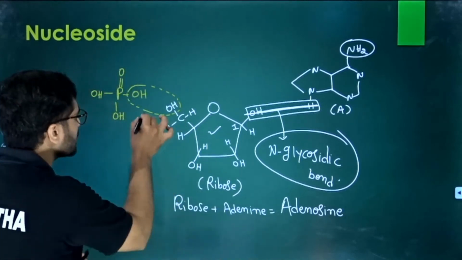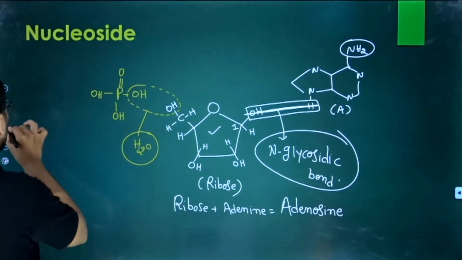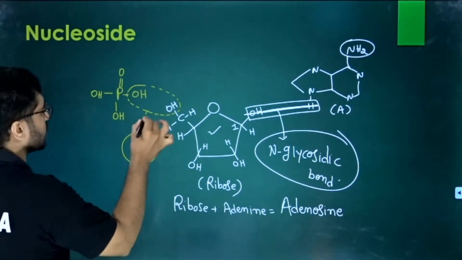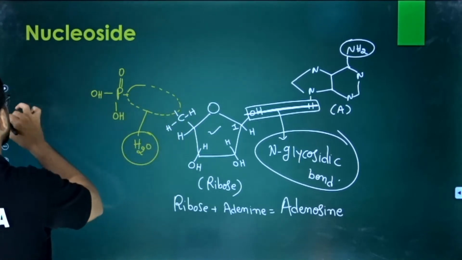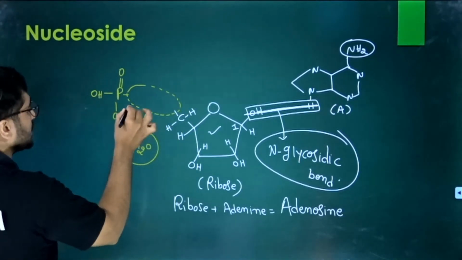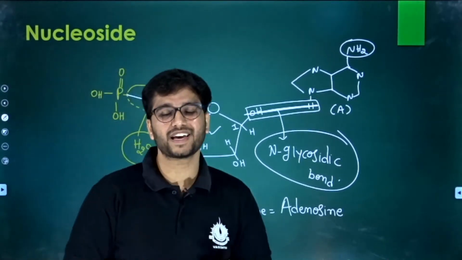Clear? So now we have a liberation of H2O, and instead of that, it results in an ester bond. Another bond we get here.